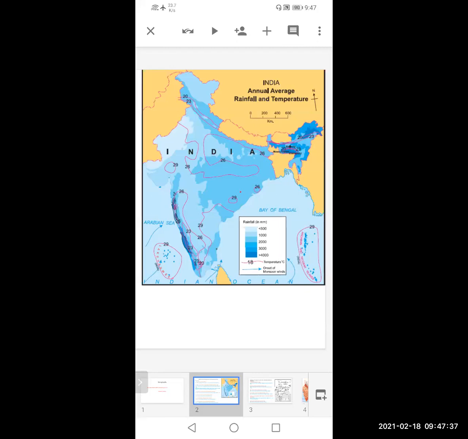But in the board exam, the paper will be black and white. Here they have given different color bands, from dark color to light color, different shades are present in this map. You can easily differentiate between these shades because it is a color map. But in the board exam, with black and white paper, you may face some difficulty differentiating the shades.